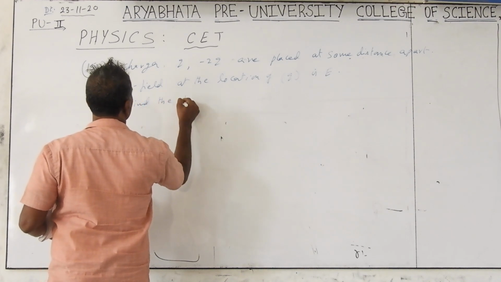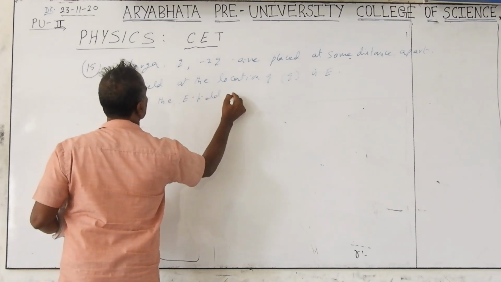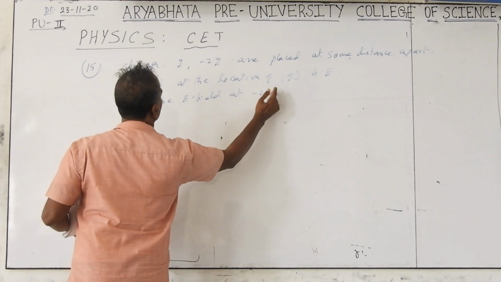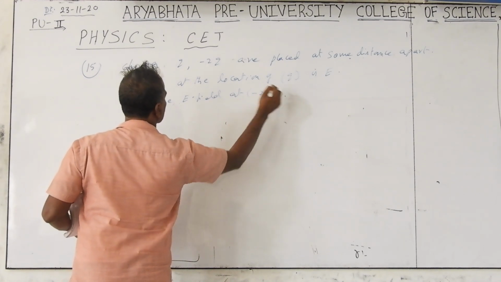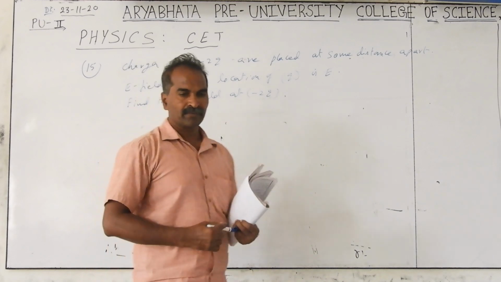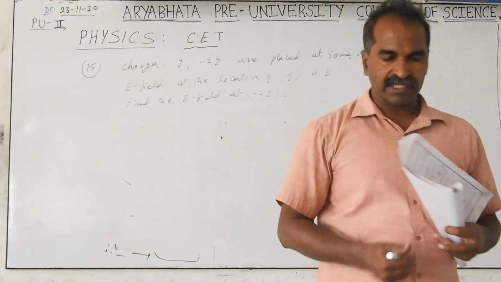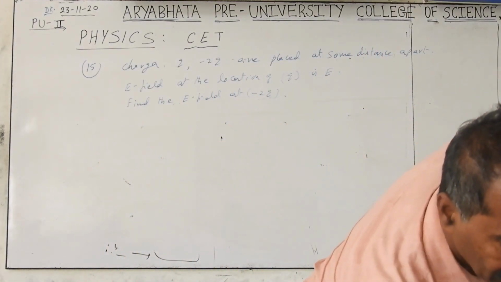The location is on the charge only that we have to find out. Electric field at one charge is given. What is the electric field at the other charge?